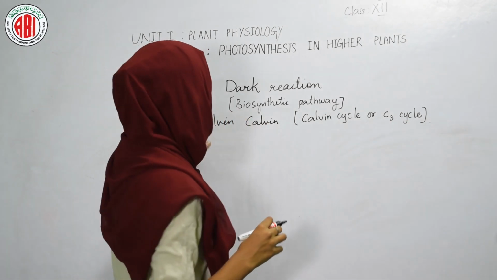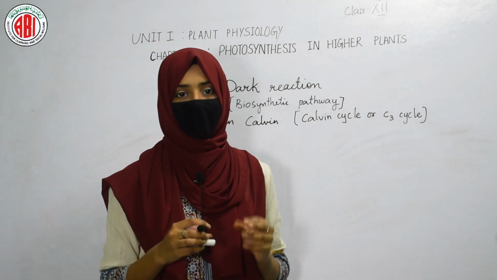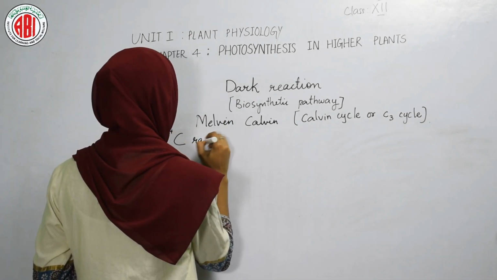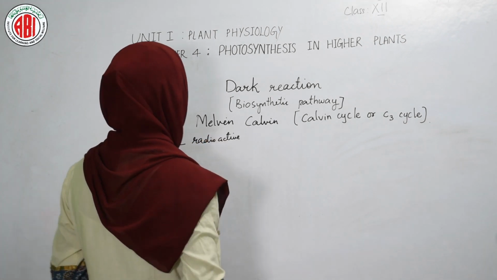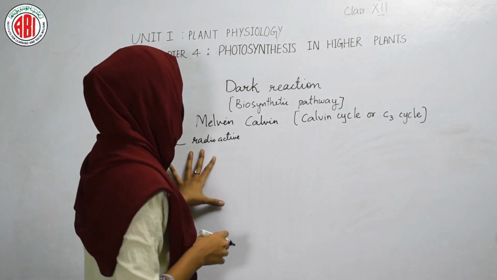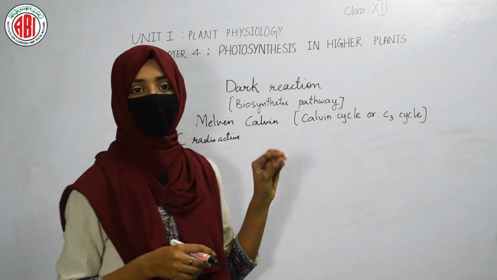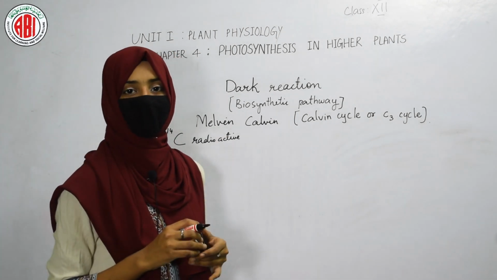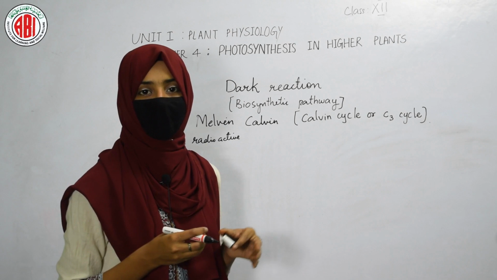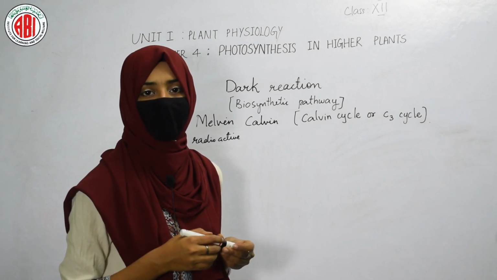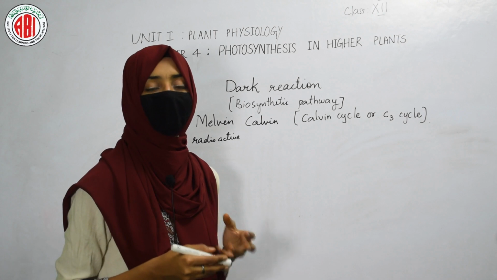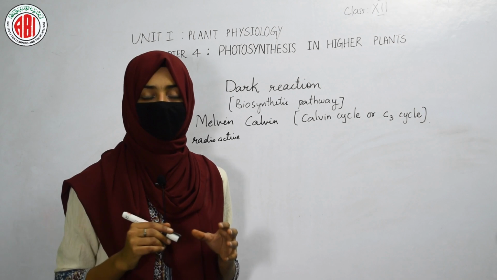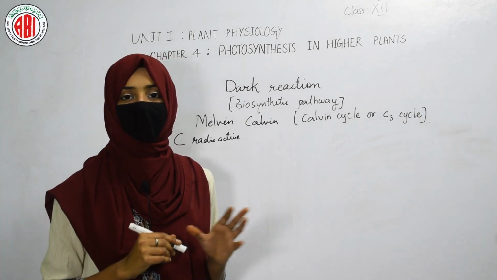Now, the scientist Melvin Calvin took some green algae and exposed them to carbon-14 radioactive compounds. By exposing the green algae to the carbon-14 radioactive substance, he came to know about the different products that are formed. After exposing the green algae to carbon-14, he killed them by heating them in hot methanol. After killing them, he examined the products formed in the body of that green algae.